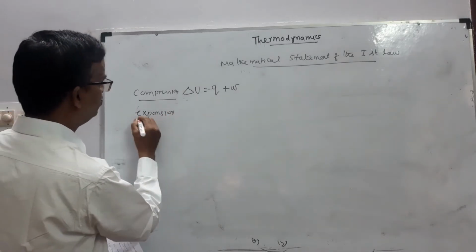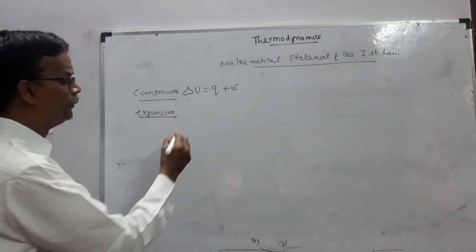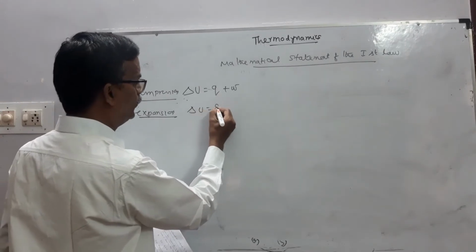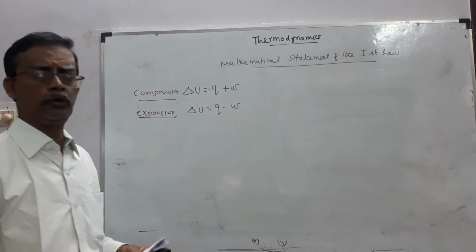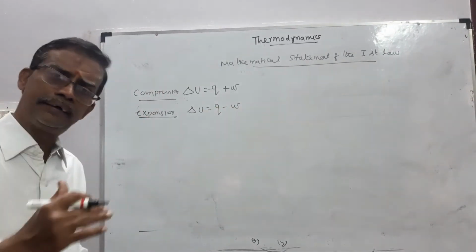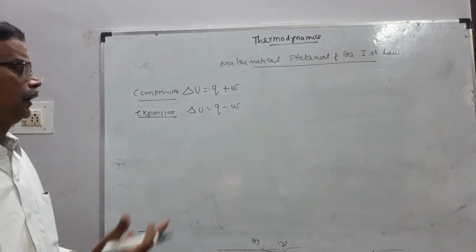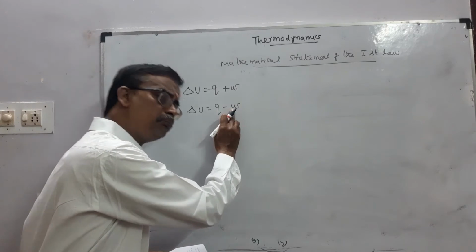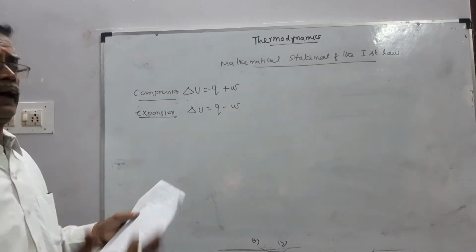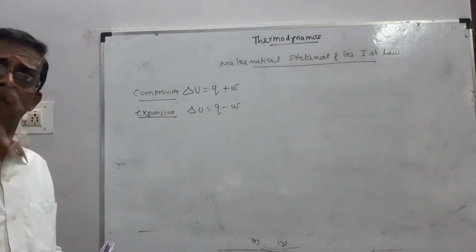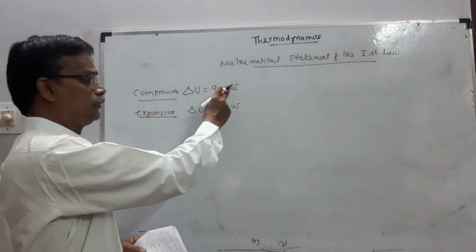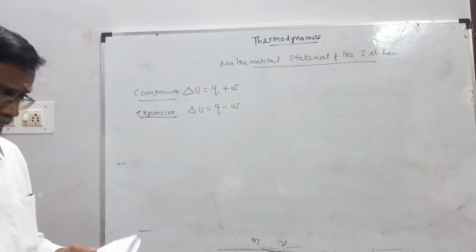During expansion of gas, delta U equal to Q minus W. In expansion, work is done by the system to the surrounding. That is why W is negative during the expansion. Work is done on the system during the compression, so W is positive.